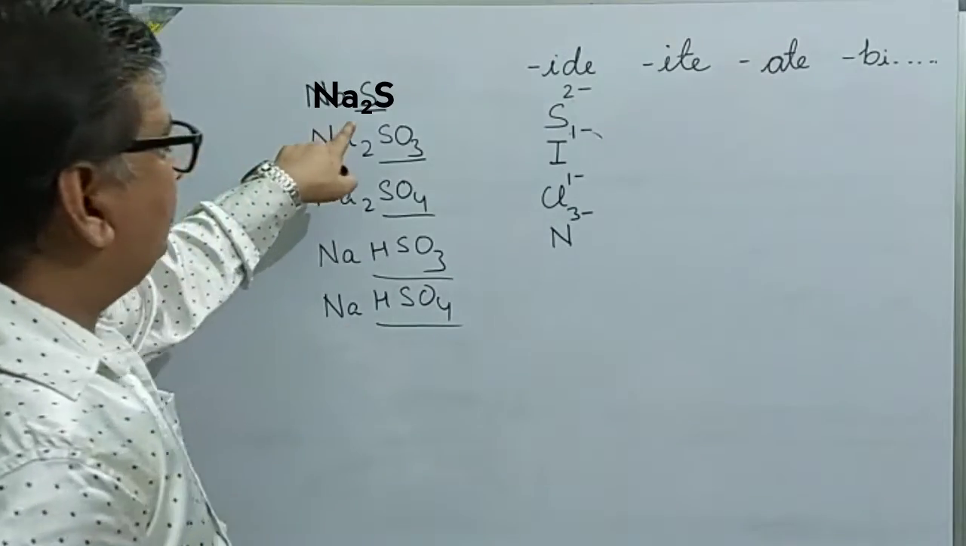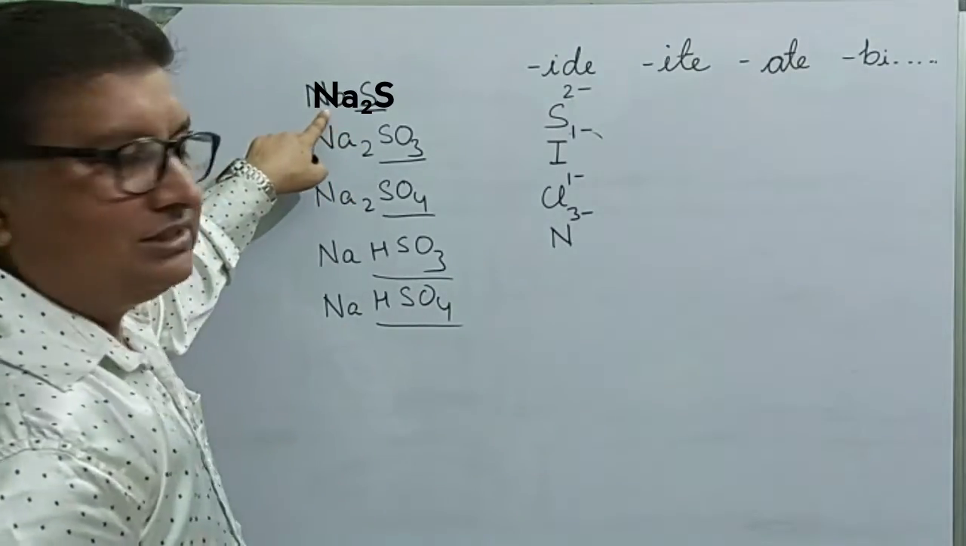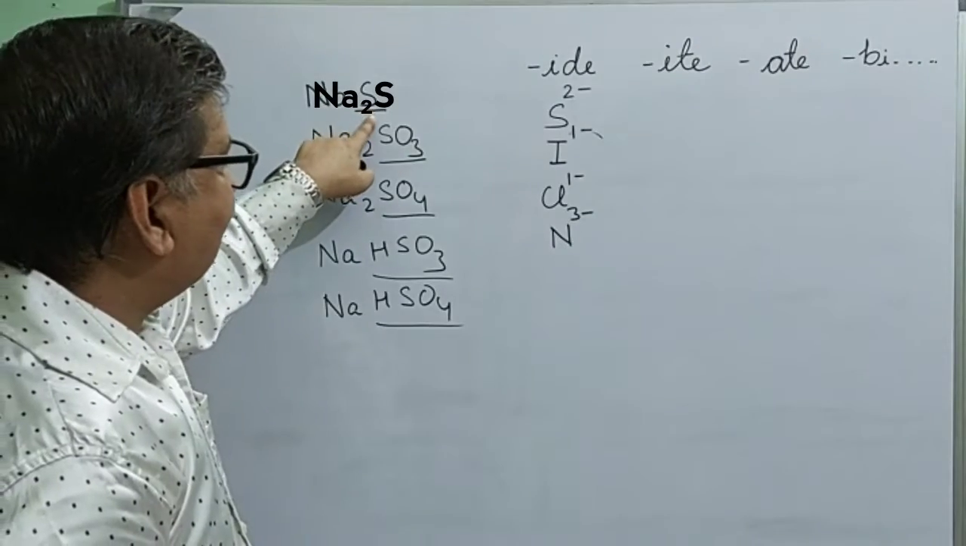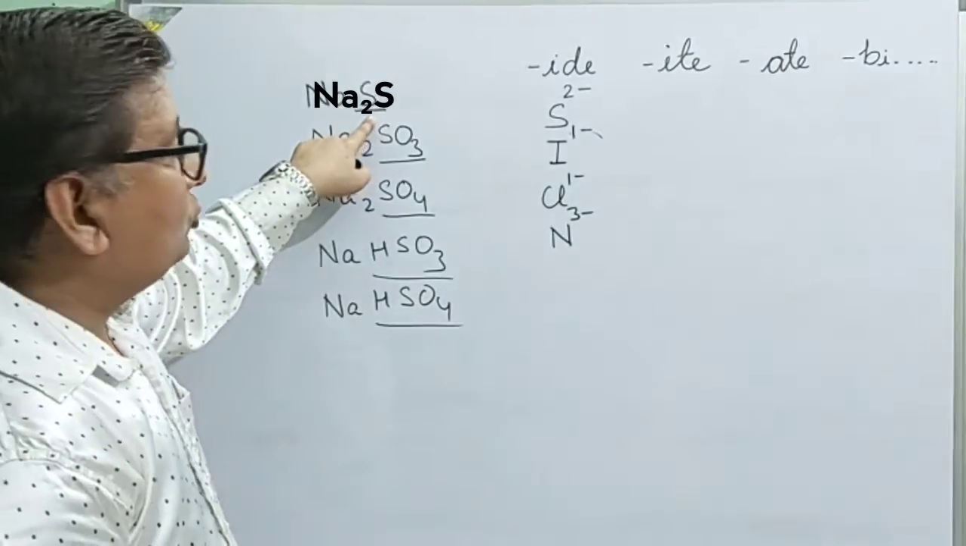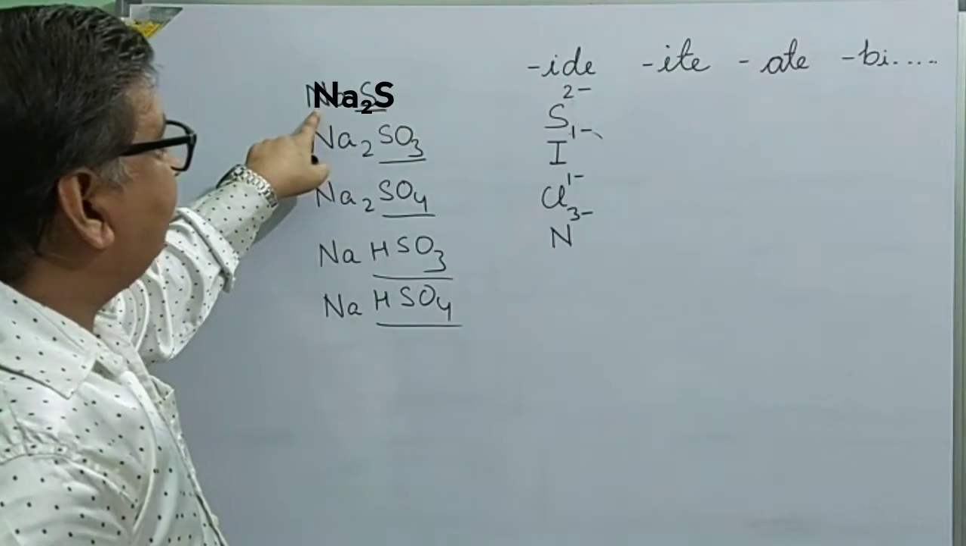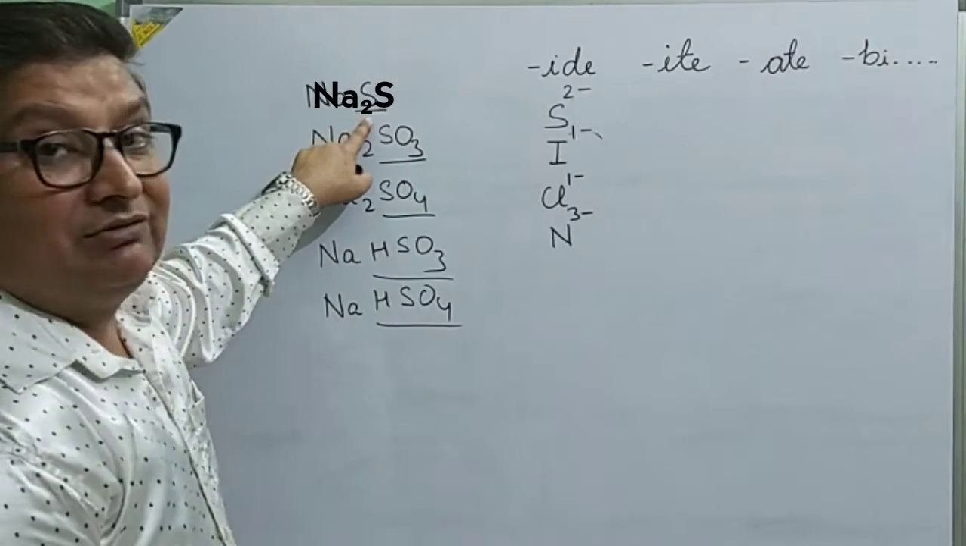Now you can see here, Na is sodium, and here S. This is not sulfur, this is sulfide. So this is why we call it sodium sulfide.